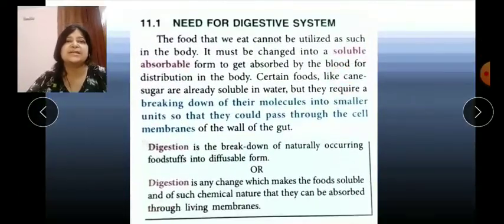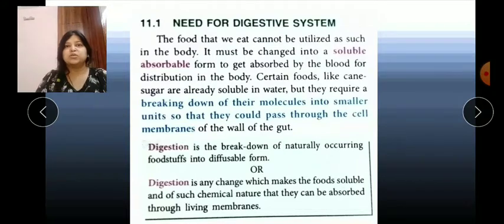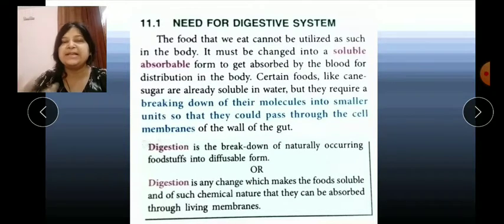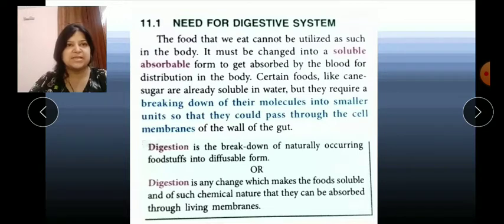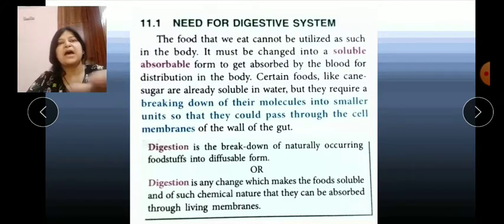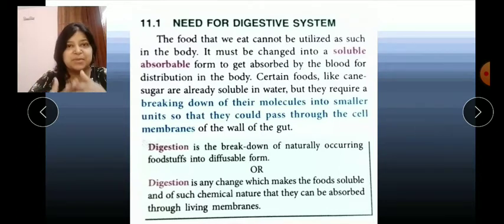Now what is the need? As I said, what is the need for the digestive system? The food we are eating is in a very complex form. It is not easily soluble or absorbable into our blood. Blood is the only transport system through which all the nutrients transfer from one part to another, from head to toe, from any region. So the food should be broken down by different enzymes, and then in the simpler form our blood can easily absorb it and transport it throughout the body.